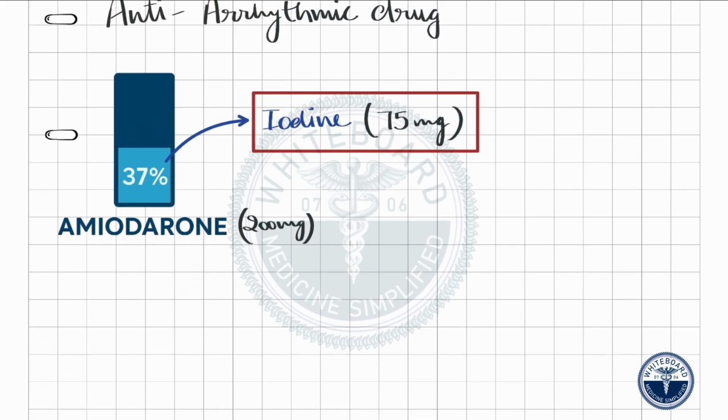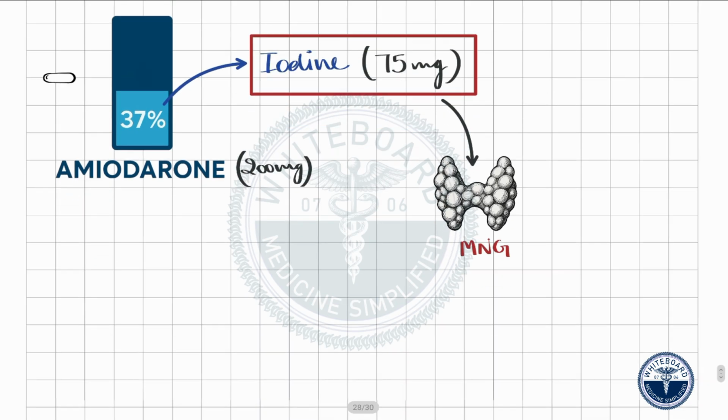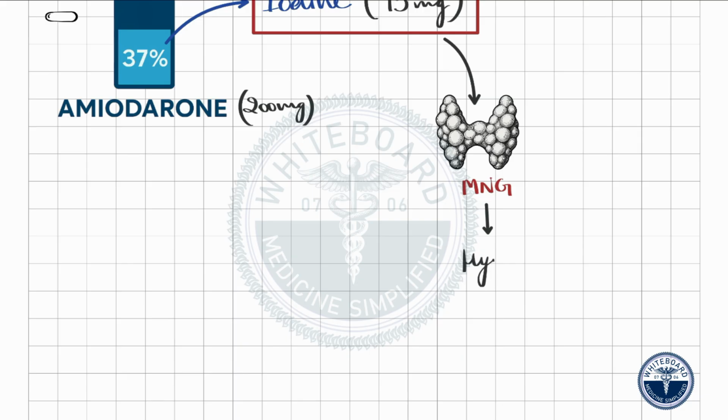Because of this high iodine content, amiodarone can significantly affect the thyroid gland. In patients who already have thyroid conditions such as multinodular goiter or latent Graves' disease, the excess iodine from amiodarone can overstimulate the thyroid gland, leading to hyperthyroidism. That is the Jod-Basedow effect.